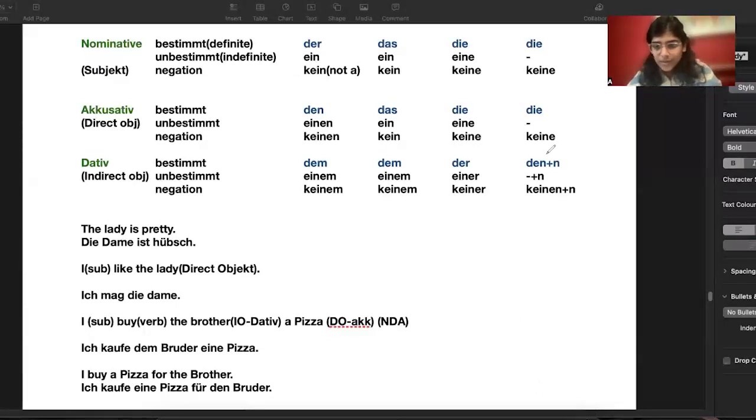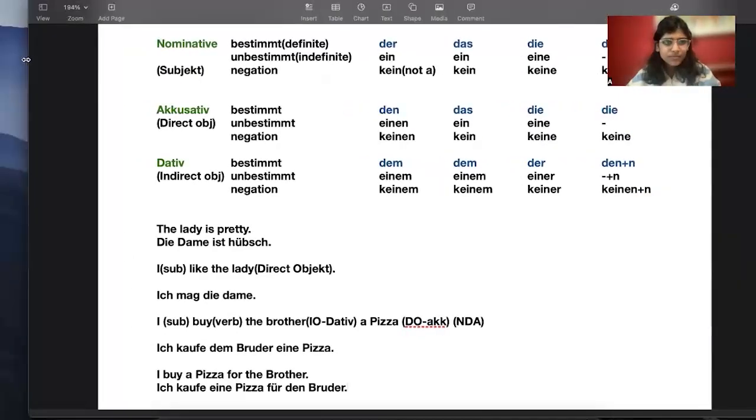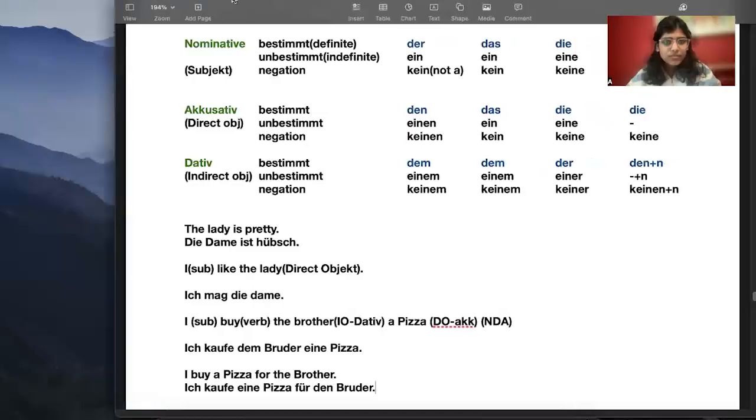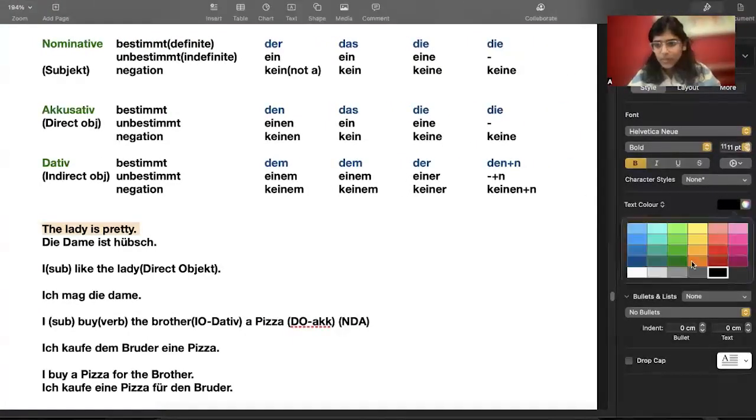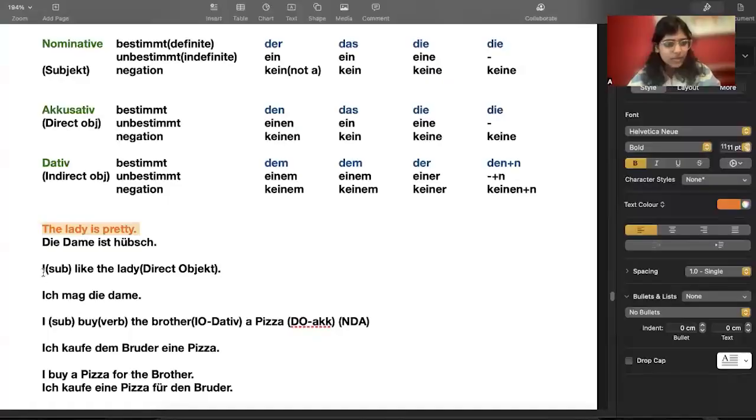So this is what we have learned so far. Now, if you see here, we have something called den plus n, right? What is this plus n and how to use this? I'm going to explain that as well. Maybe let me highlight this so that it will be more clear for everyone.